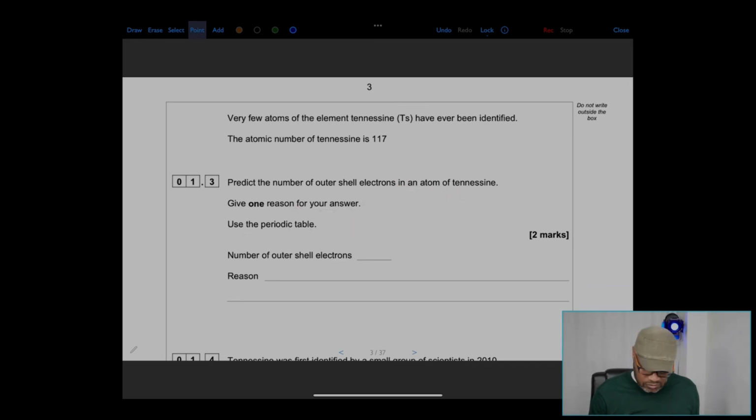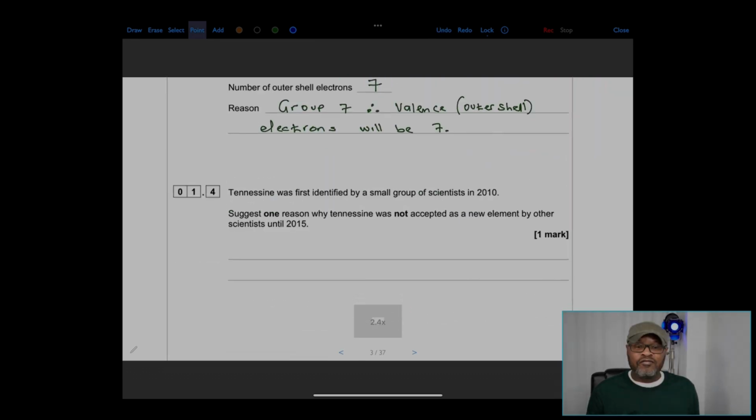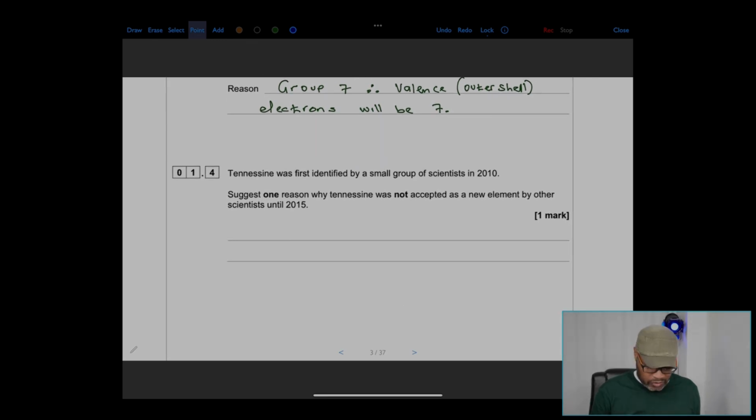Use the periodic table. So we can use the periodic table. Here's our periodic table here. And we're looking at tennessine, which is 117. It's in group 7. What that means is it would have 7 electrons in the outer shell. And the reason for that is because it's in group 7 and the valence electrons, which are the outer shell electrons, must be 7.